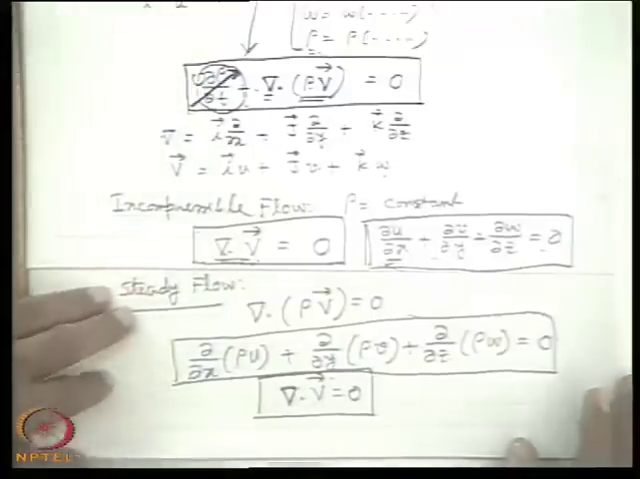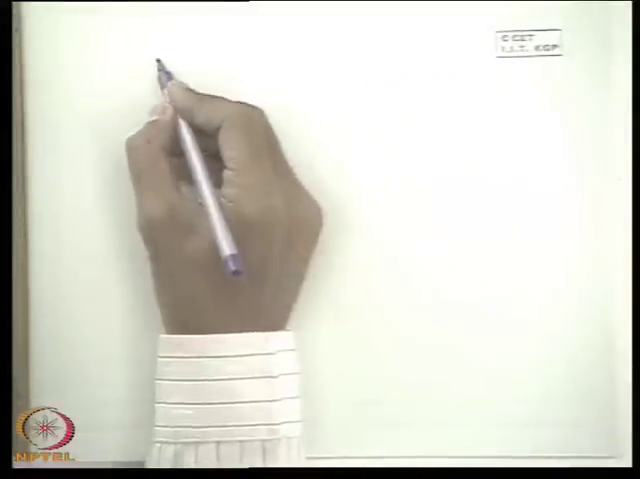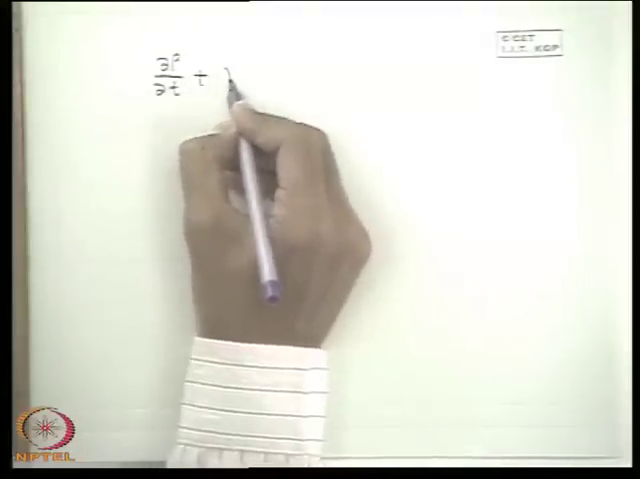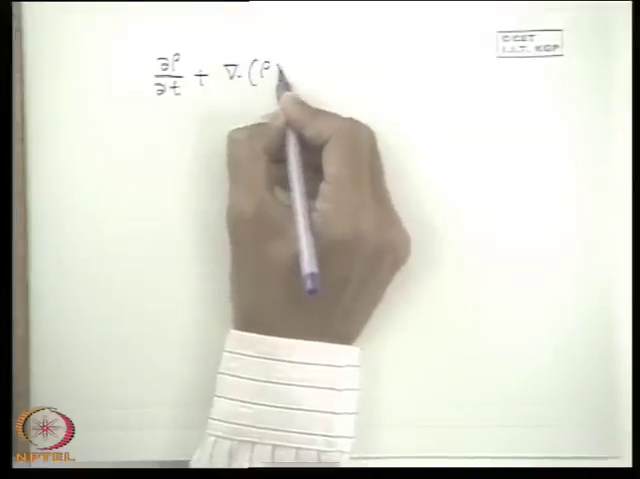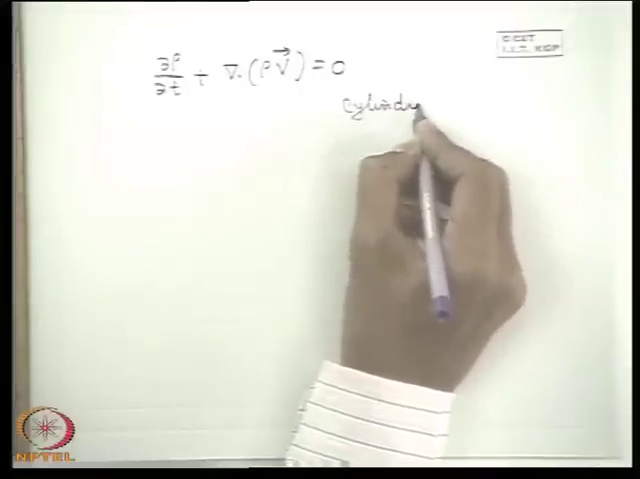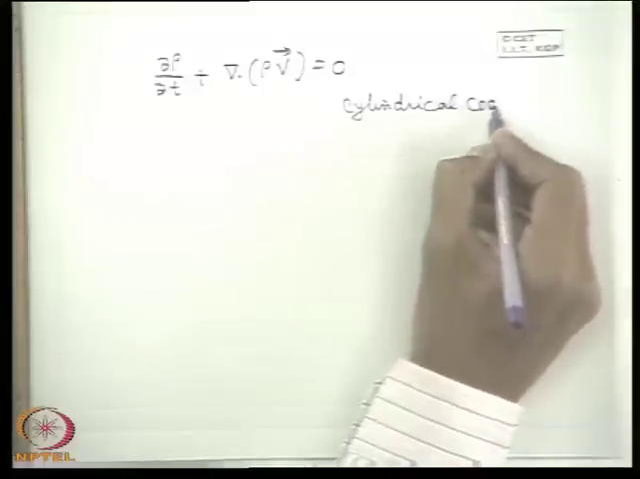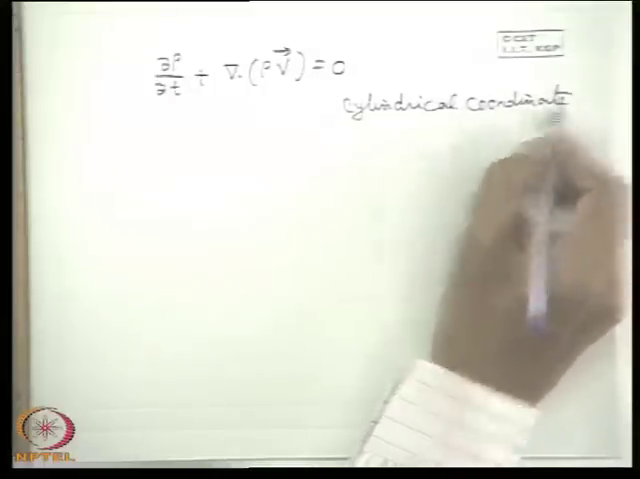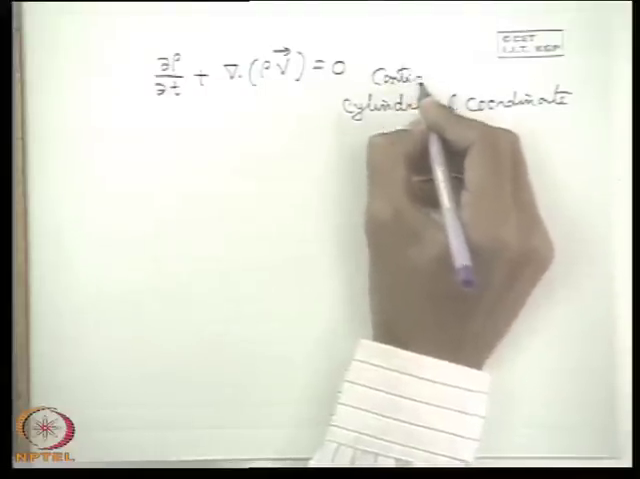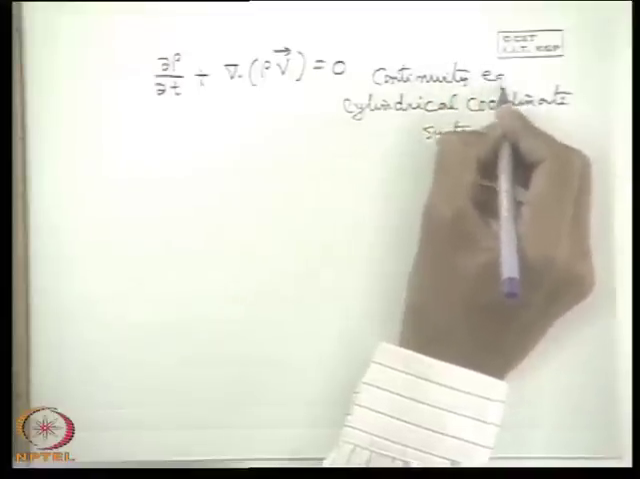Okay. Now, next I come to the different coordinate systems. Now, let us first think that this is the equation in general for a compressible unsteady flow. This is the divergence of rho v. If the question comes, what is the continuity equation in cylindrical coordinate system?